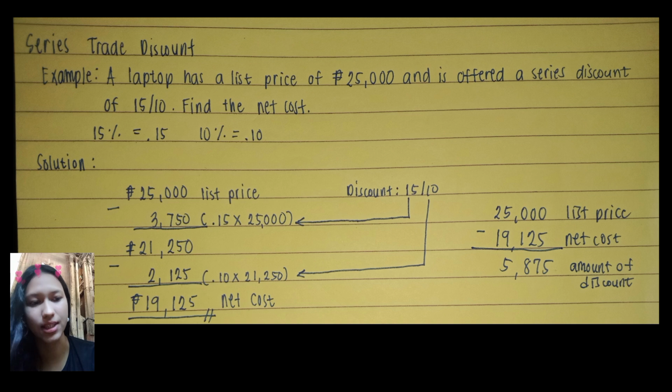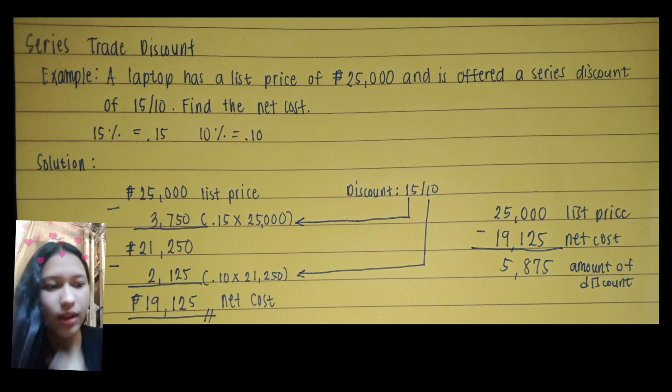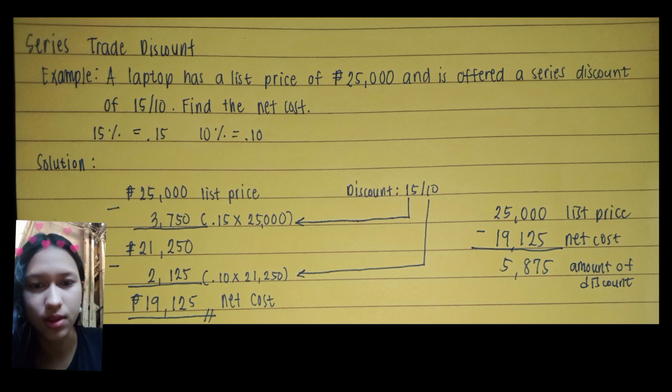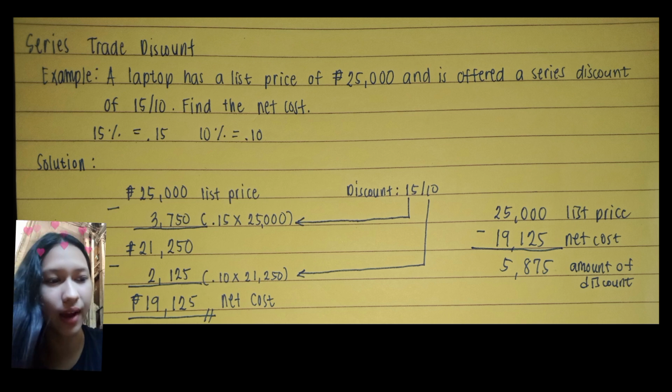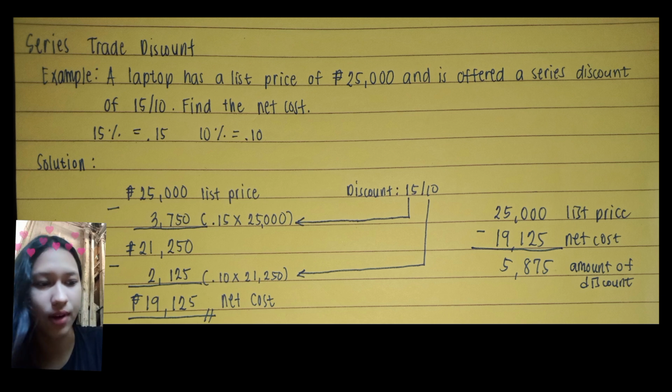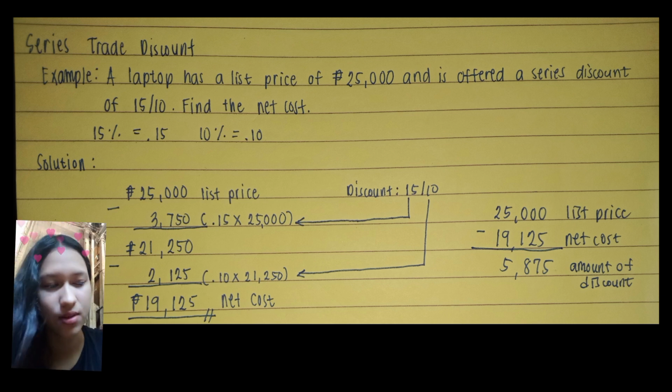So this is now the net cost. The net cost for the laptop is 19,125. If we're going to solve for the amount of discount, it is just 25,000, the list price, minus 19,125, the net cost, and 25,000 minus 19,125 is 5,875. So this is the amount of discount.